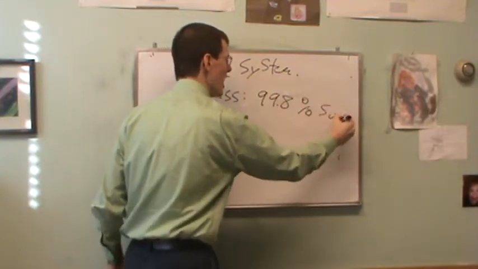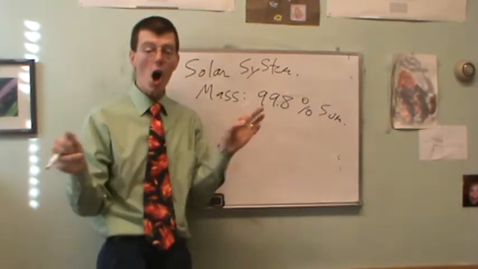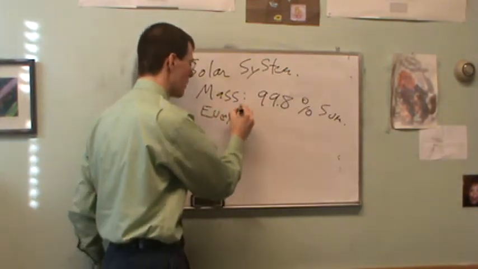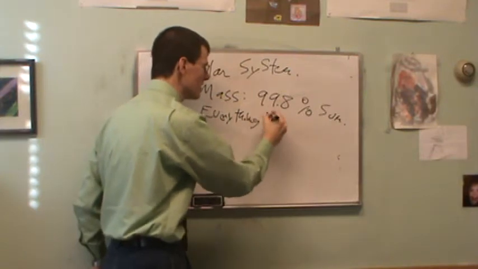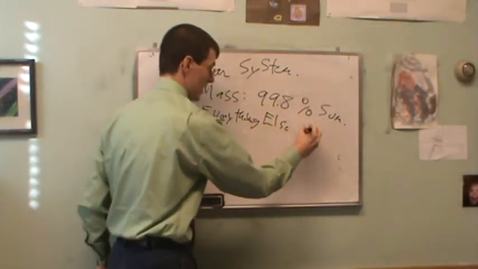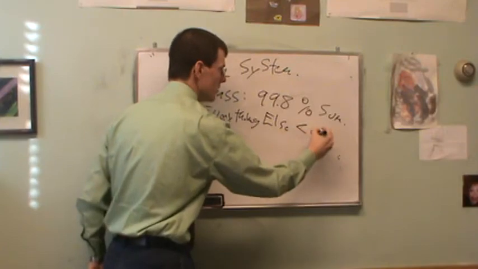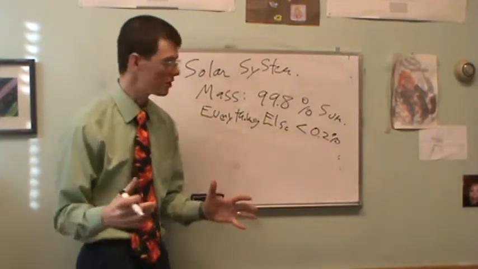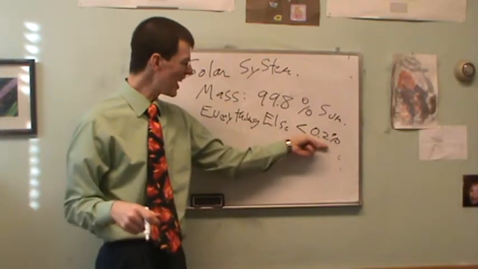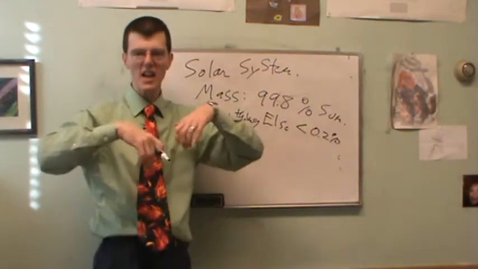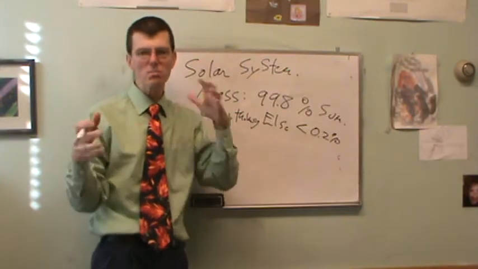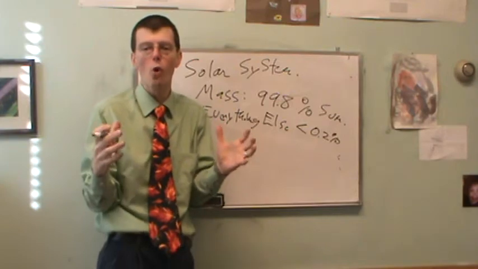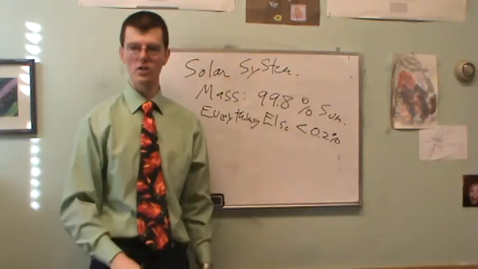And the answer is, by mass, our solar system is 99.8% sun. So everything in our whole solar system other than the sun is less than 0.2% by mass. Basically, the sun weighs about 700 times more than everything in the whole rest of the solar system combined.